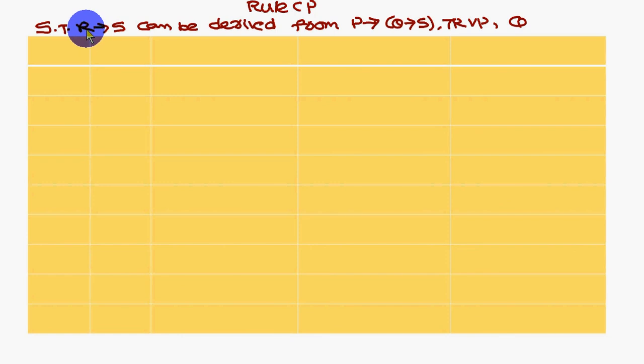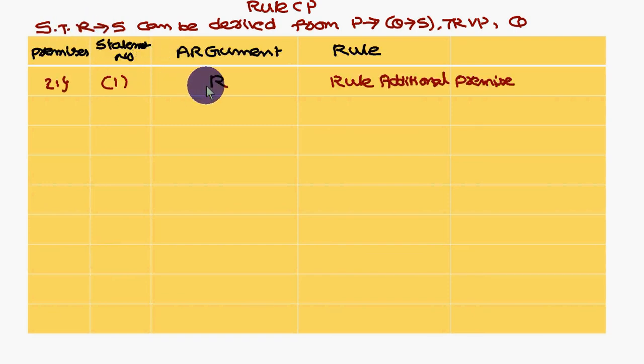So then what we have to consider is take the left hand side of the conclusion. That means R, sorry, R you have to consider as one additional premise.